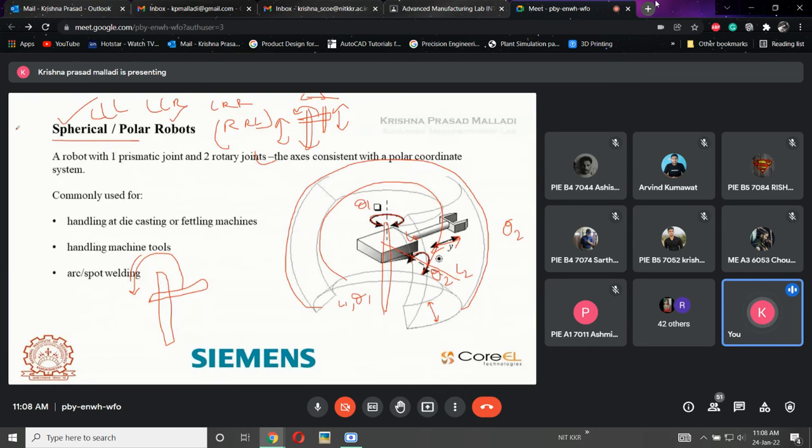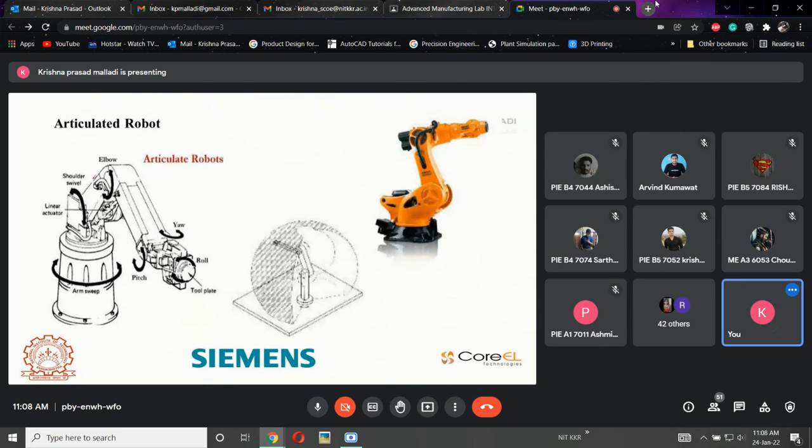What should be the articulated? This is the third. Now what should this be? LLL, LLR, LRR, and the fourth one is RRR. This is nothing but an articulated robot.